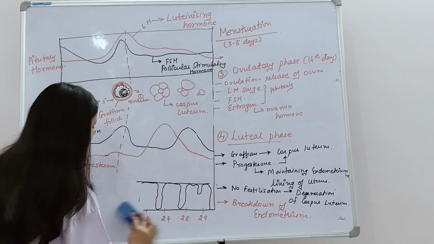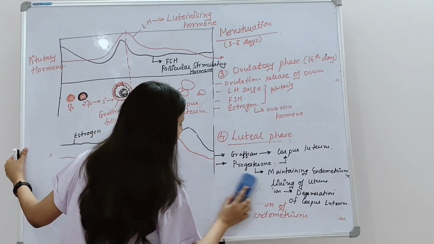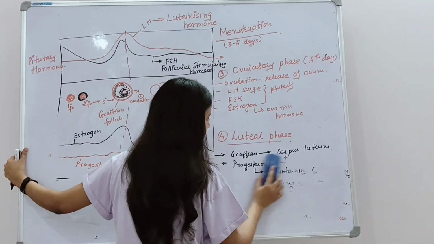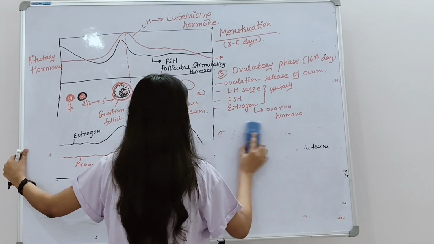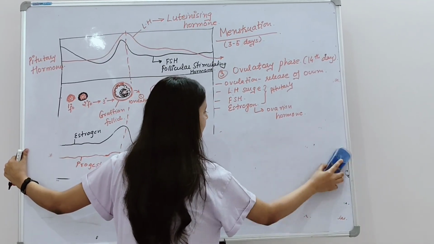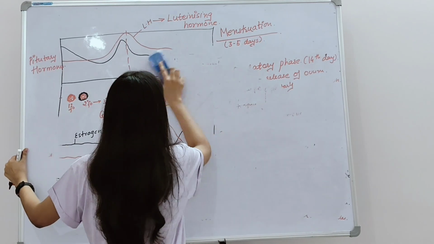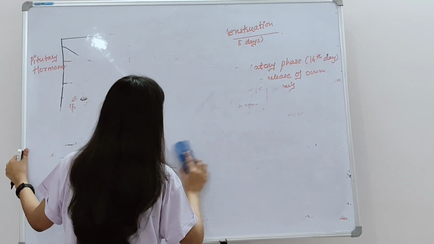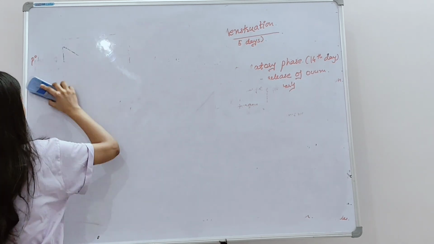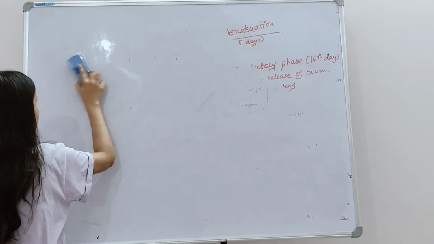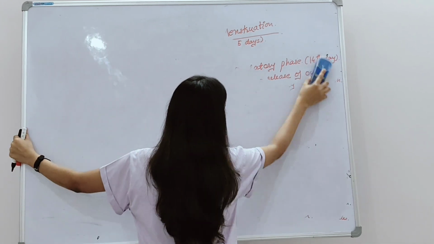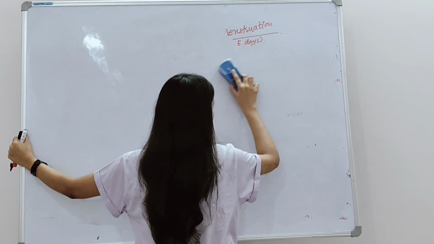Now I hope you understood very well which are the phases, which are the hormones responsible, and how the maturation of the follicles takes place. Now let's see some questions which were there in previous years, and some more questions which have a higher probability of getting asked in the exams.